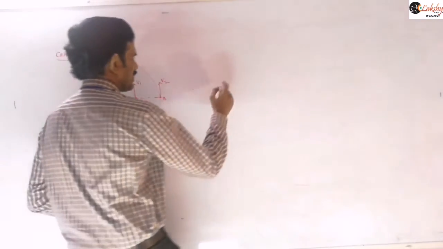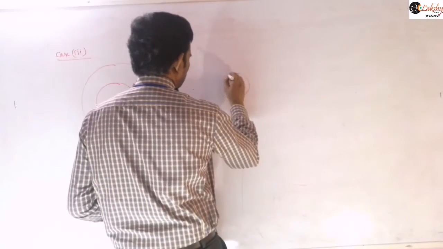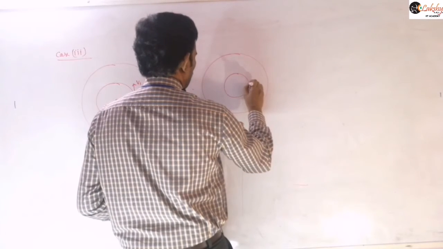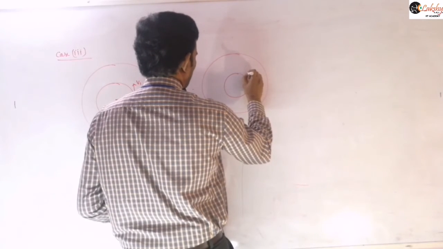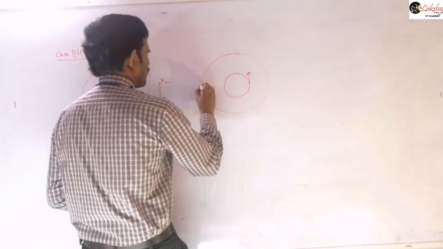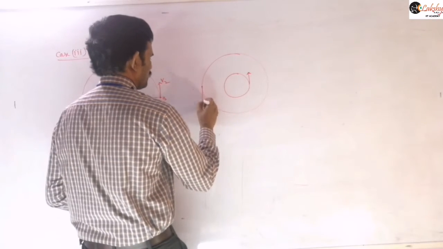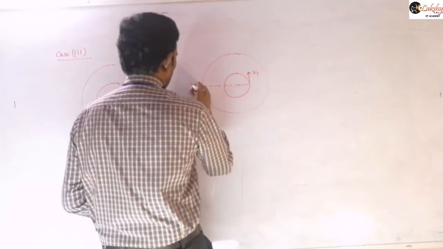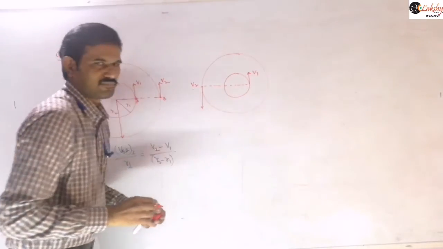So next I am taking a case like, say one particle is here and the other particle is here. So now let us say this case here. This is V1 and V2 I am taking like this.